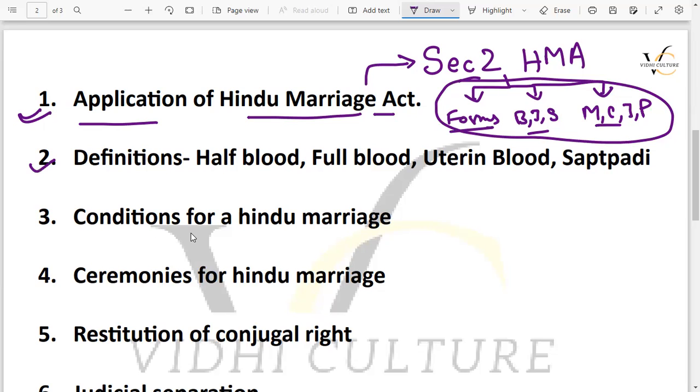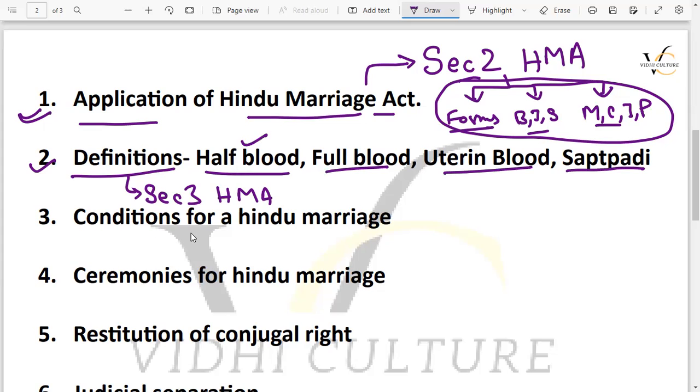Then the second topic, that is the definitions. Then you must cover certain definitions which are very important, which can be asked in examinations. This is mentioned under section 3 of the Hindu Marriage Act. That is half blood, full blood, uterine blood, and saptapadi. You must know the definition of half blood, full blood, uterine blood, and saptapadi. What do you must know कि भाई half blood का मतलब क्या होता है, full blood का मतलब क्या होता है, uterine blood का मतलब क्या होता है, saptapadi का मतलब क्या होता है.